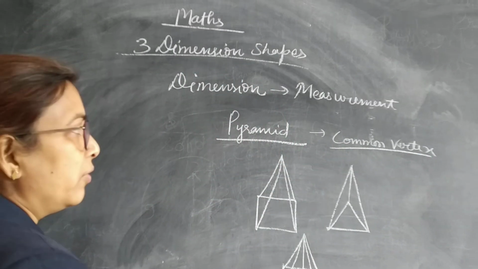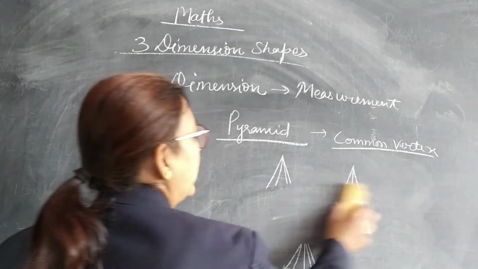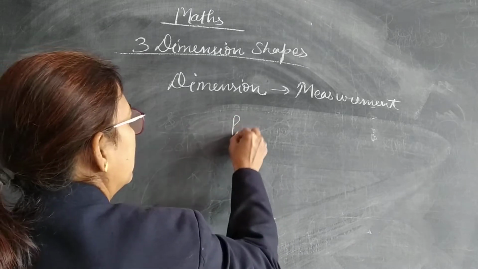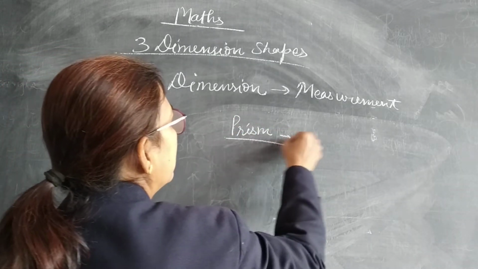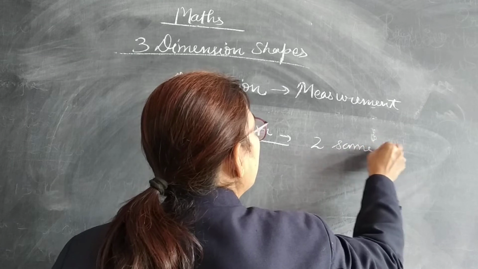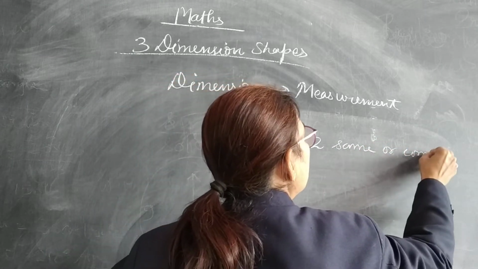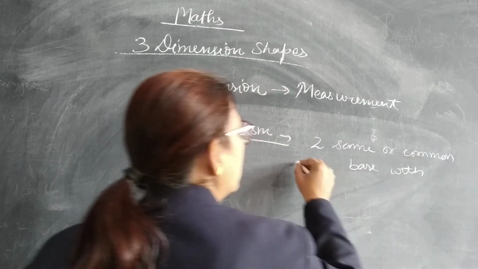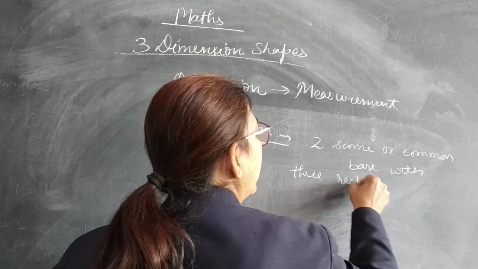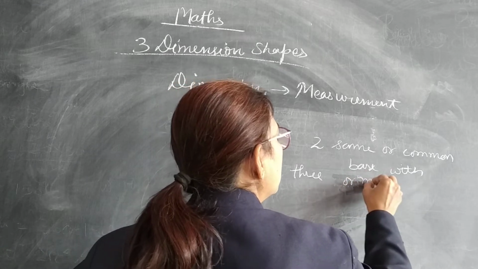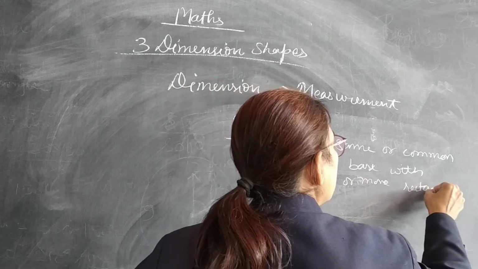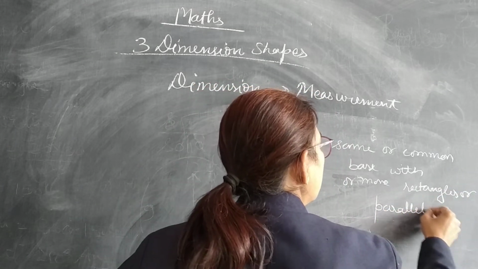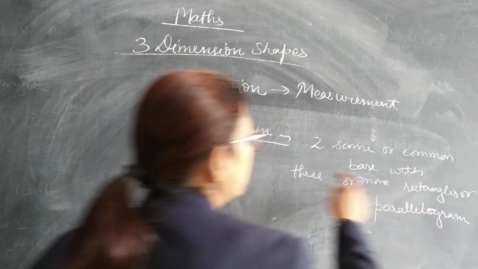This is totally different from cube and cuboid. Now next topic is prism. What is prism? When we are having two same or common bases with three or more rectangles or parallelograms, then it is known as prism.